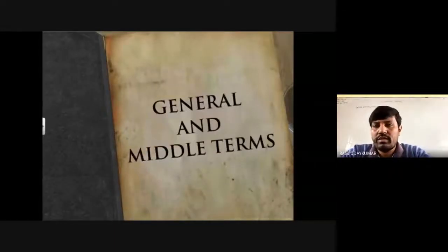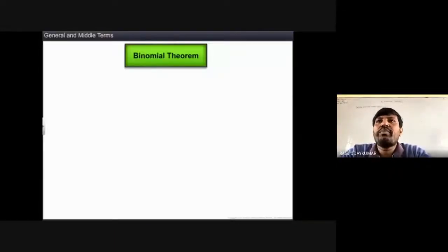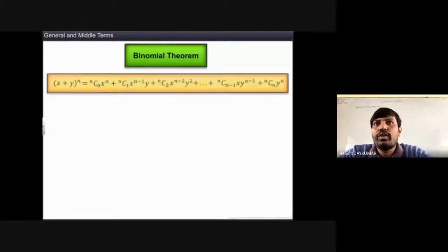General and middle terms. Okay. So binomial theorem expansion. What is that expansion? X plus y whole to the power of n, if you are taking. A plus b or x plus y doesn't matter. nc0 x to the power of n, nc1 x to the power of n minus 1 y, nc2 x to the power of n minus 2 y square, and so on. nc n minus 1 x y to the power of n minus 1.